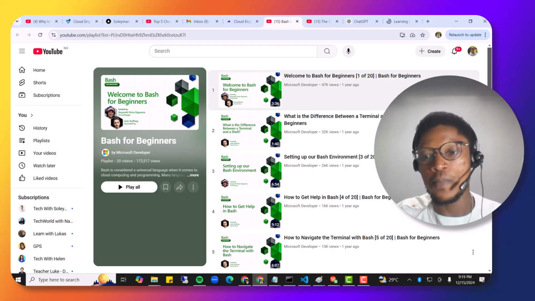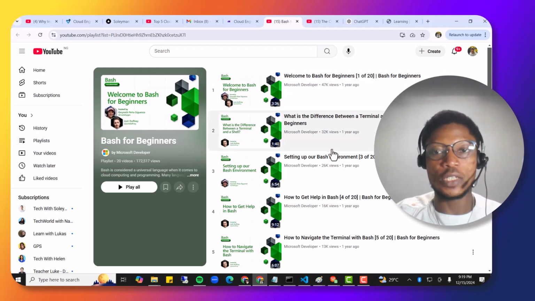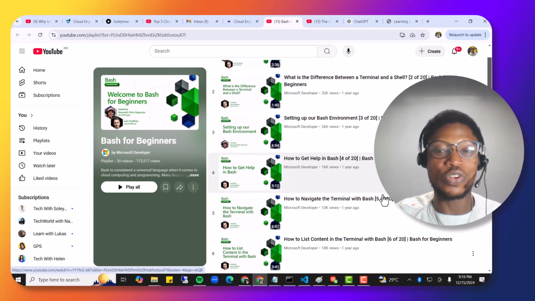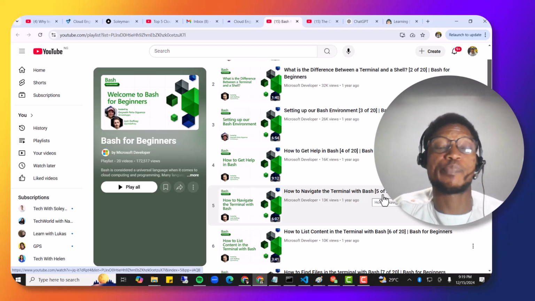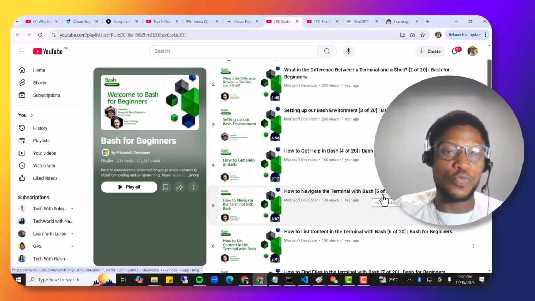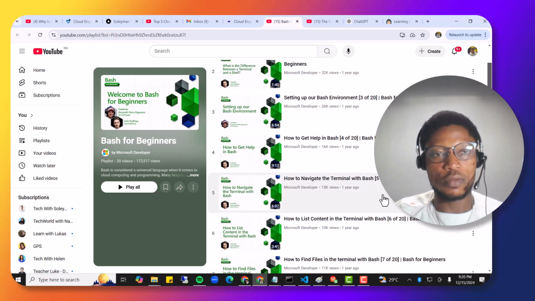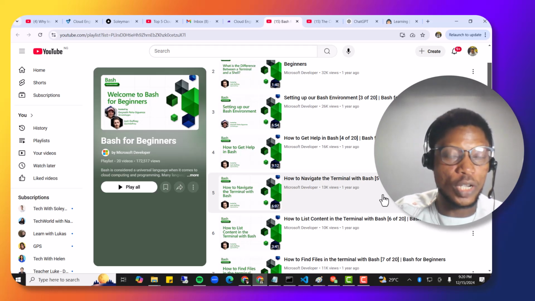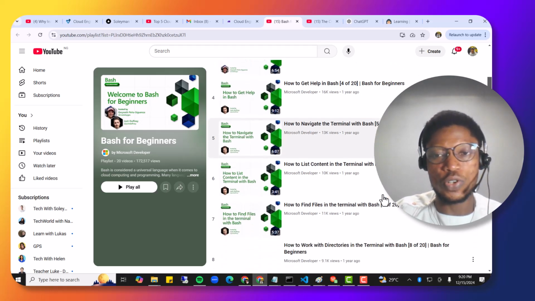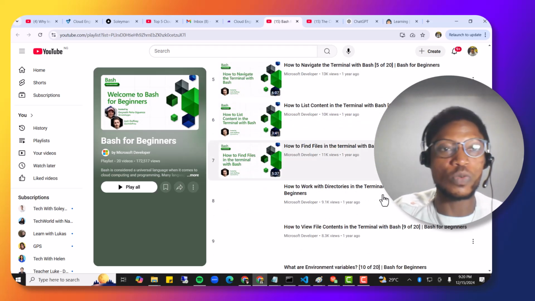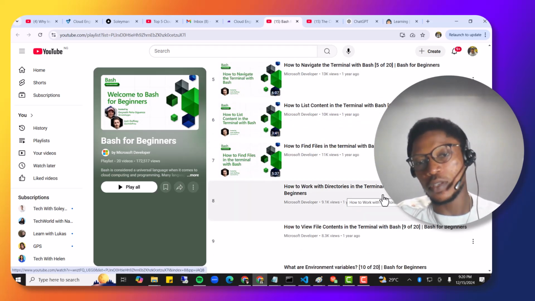So you get to learn about all these things, differences between the terminals and shell. All this should help you to understand how the Bash shell works. If you know Python, fine, you could also know Python programming, but then we'll be using more scripts, maybe how to understand YAML, JSON, and all that. So understanding the Bash environment and how you can script using Bash is also going to help those of you going into the infrastructure as a service side of things in cloud computing.